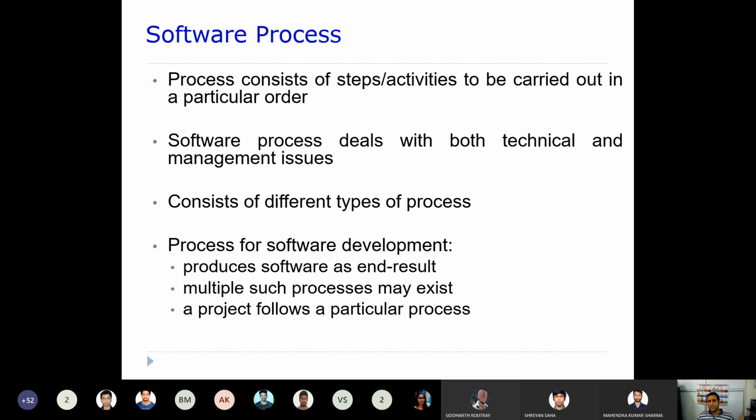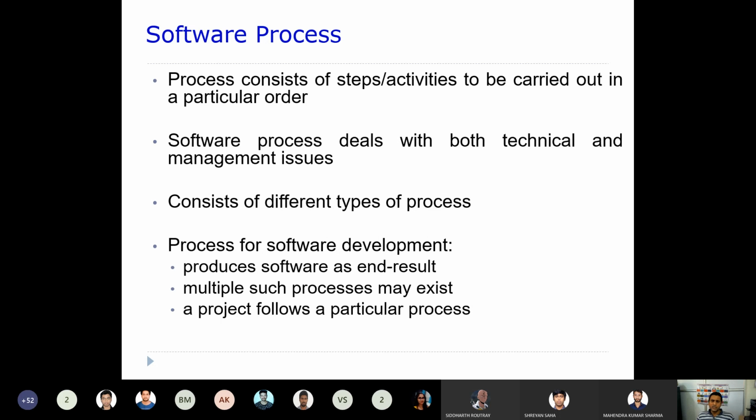Software process deals with both technical and management skills. So any software process should deal with technical aspects as well as management aspects. One of the technical aspects may be like this: whether the project that we are going to develop is technically feasible or not, whether technically skilled people are available or not, whether that technology is cost effective or not. So these sort of things should be discussed.